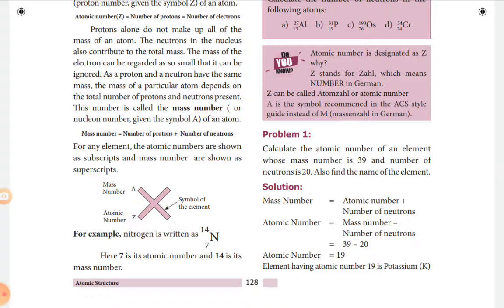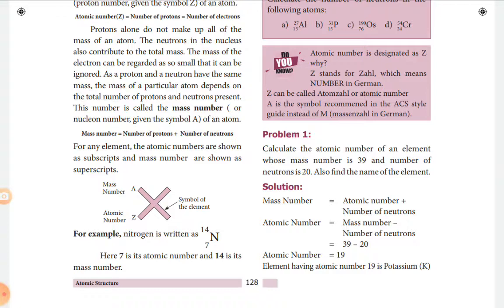So what is mass number? We already learned mass number is nothing but the sum of protons and neutrons. Proton number is the atomic number. So mass number is equal to atomic number plus number of neutrons. Here the mass number is given, so from the mass number we have to find the atomic number. Atomic number is equal to mass number minus neutrons. 39 minus 20 is 19. That is the atomic number.